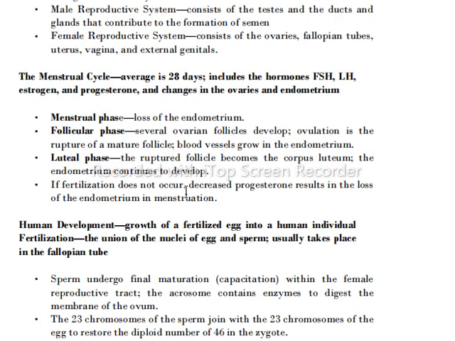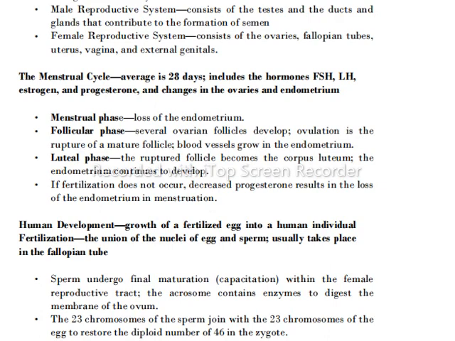Luteal phase, the ruptured follicle becomes the corpus luteum. The endometrium continues to develop. If fertilization does not occur, decreased progesterone results in the loss of the endometrium in menstruation. Development is the growth of a fertilized egg into a human individual.